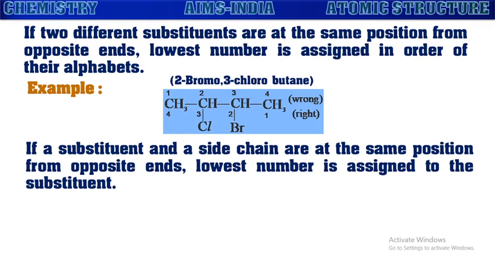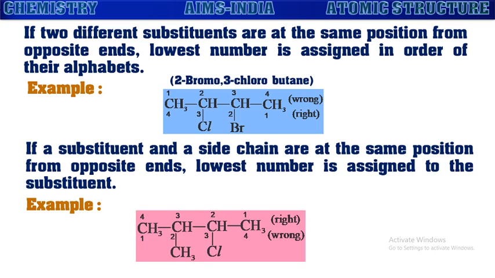If a substituent and a side chain are at the same position from opposite ends, the lowest number is assigned to the substituent. In the earlier case we saw two alkyl groups, and then two substituents. If one substituent and one alkyl group are there, then priority is given to the substituent. So the carbon with the substituent should get the lowest possible number. You can see an example here.